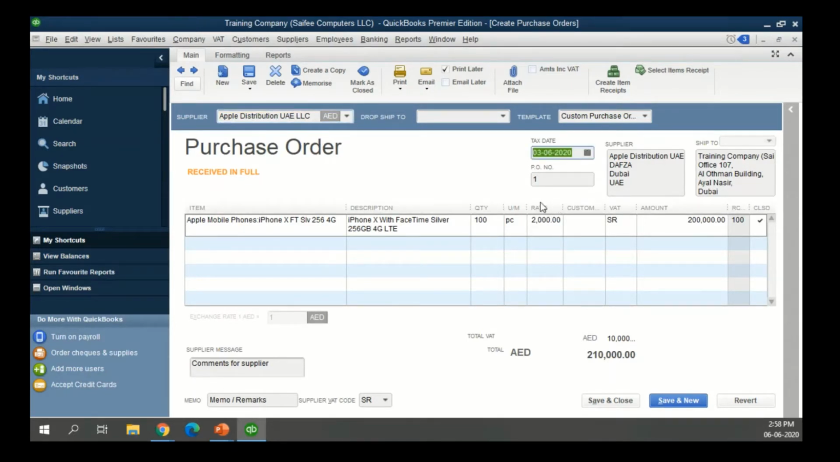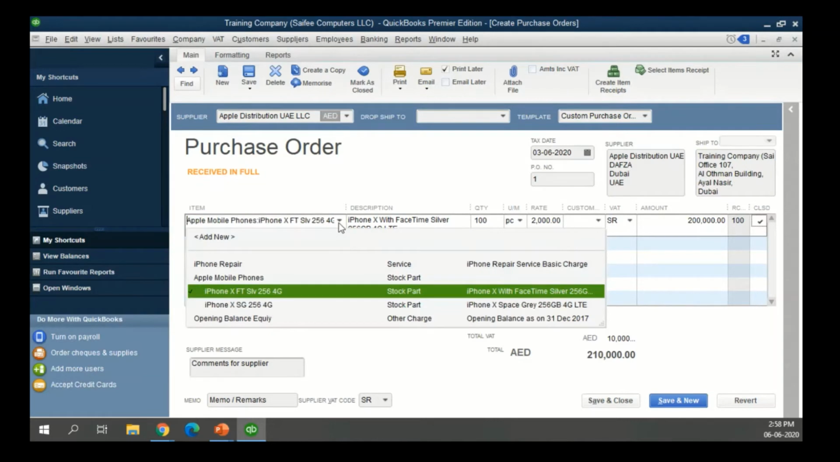This purchase order was placed on 3rd of June. This is the PO number, which is automatically generated by the system, so the next purchase order will automatically be 2. This is the supplier information, and this is the delivery information. We want the delivery to be at this place. This can change; you can have multiple addresses where the deliveries can be shipped.